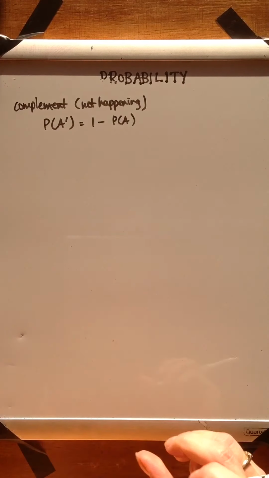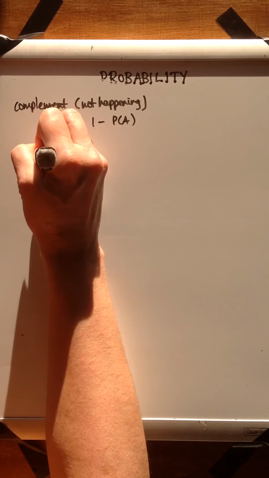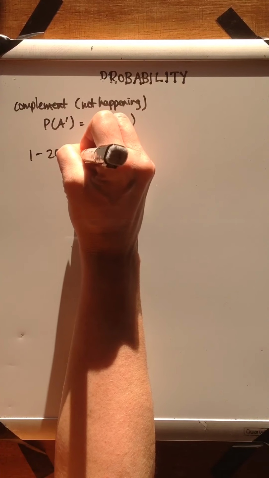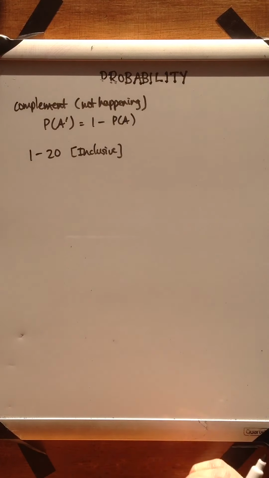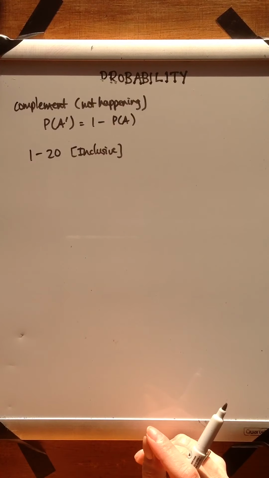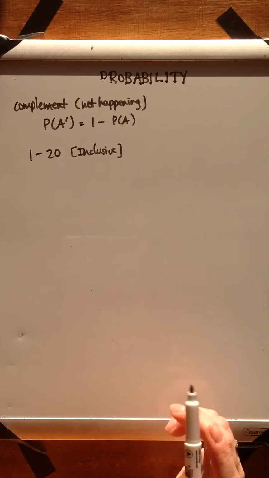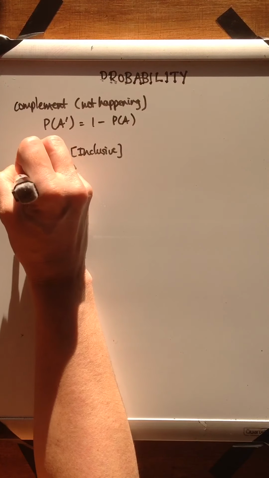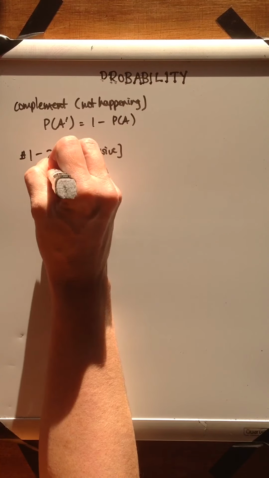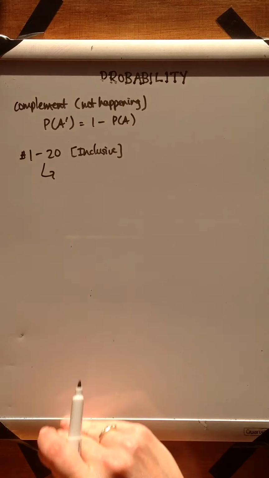All right, so let's say that you have the numbers 1 to 20, inclusive of 1 and 20, and we want to know what is the probability of not getting a prime number. So maybe you want to find out, well, what is the probability of getting a prime number? Okay, so maybe what we should do is list what are those prime numbers that you can find between 1 and 20 inclusive. Now 1 is a funny one.